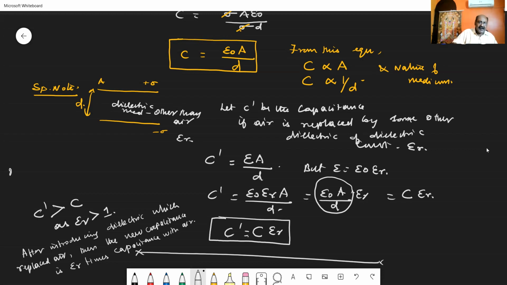So in general, we can say the capacitance increases when a dielectric is introduced. Hope you have understood what I have told here.